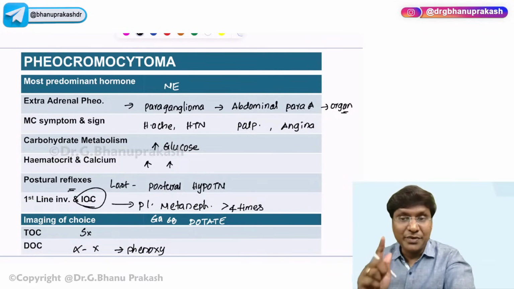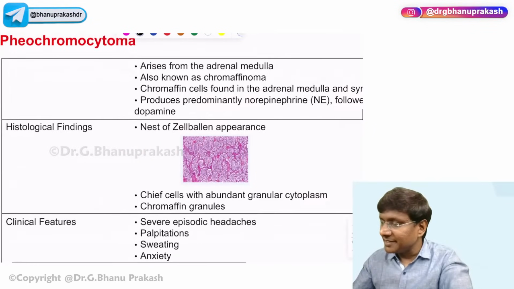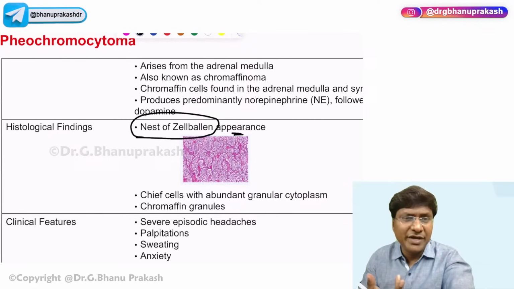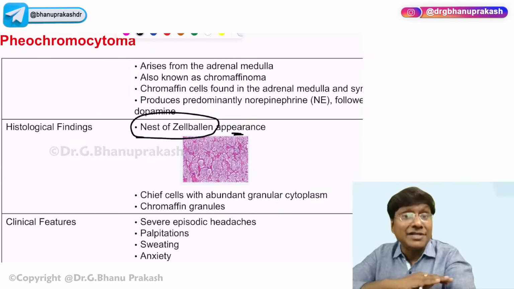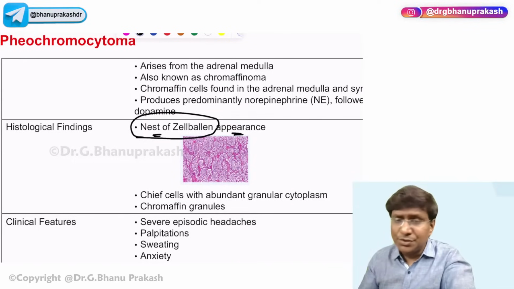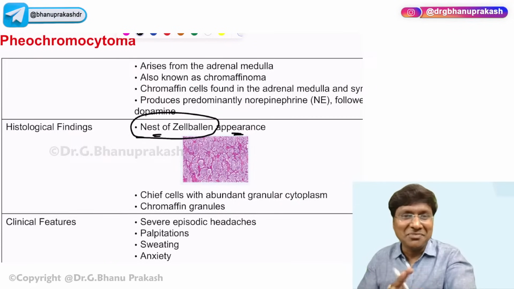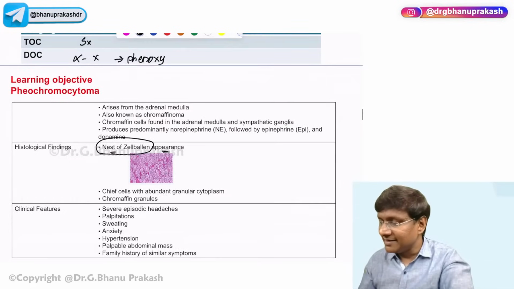When you do a biopsy in patients with pheochromocytoma, what is that characteristic appearance called? It is called the nest of Zellballen appearance. Actually, we don't do FNAC; FNAC is completely contraindicated in pheochromocytoma. But after the death of the patient, or after surgical resection, if you do the histological analysis, you will see this characteristic nest of Zellballen appearance. Okay, so that was about pheochromocytoma. We are done with the adrenal gland disorders.